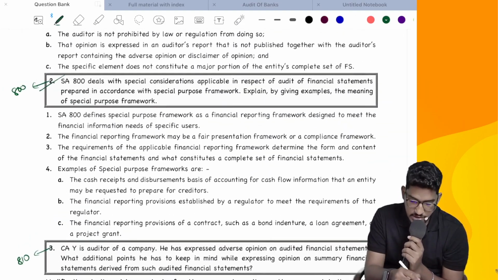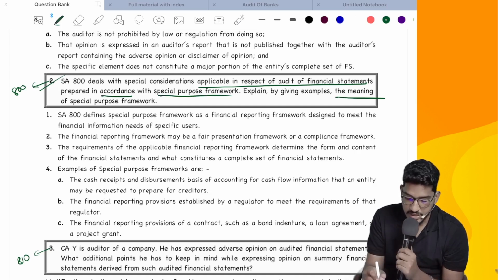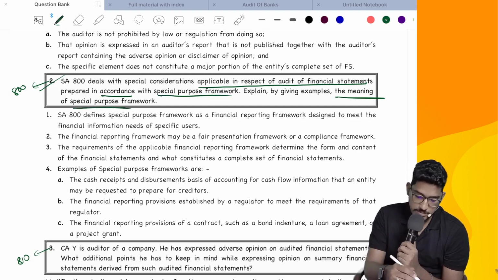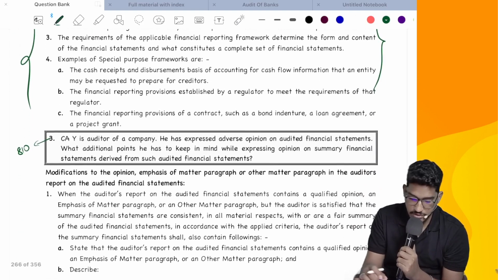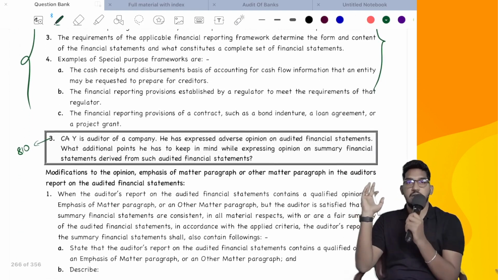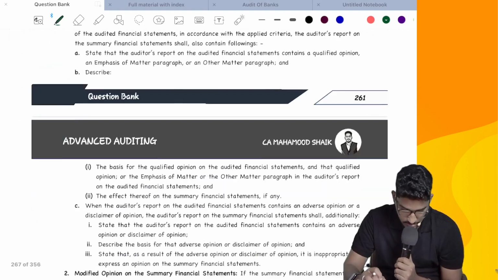SA 800 deals with special considerations applicable in respect of audit of financial statements prepared in accordance with special purpose frameworks. Explain by giving examples the meaning of special purpose framework. So they're asking you to give the meaning of the special purpose framework, and also they're asking you to write examples. We have already done it. The first part of SA 800 deals with that only. Next.